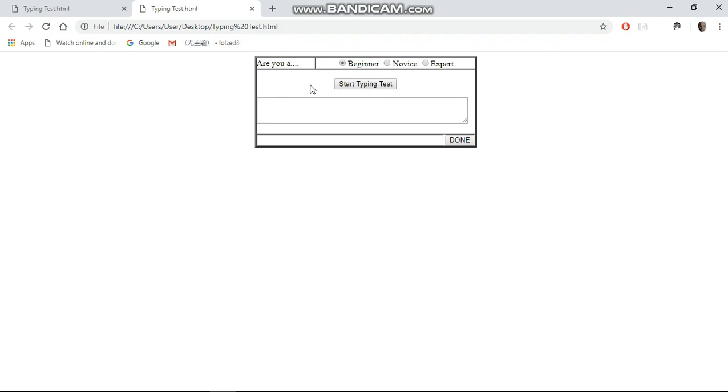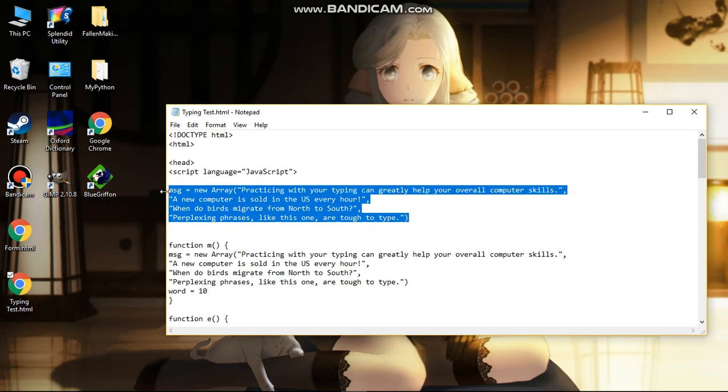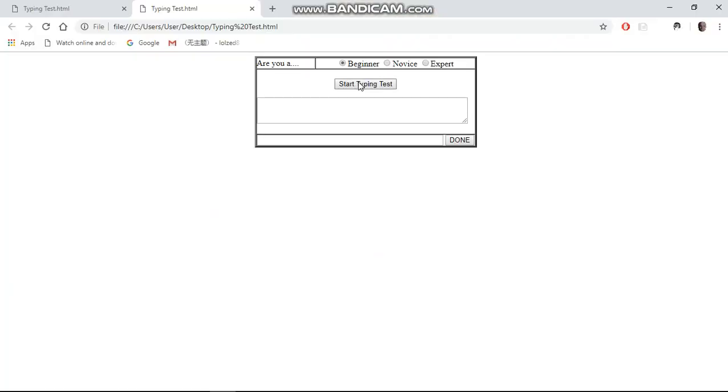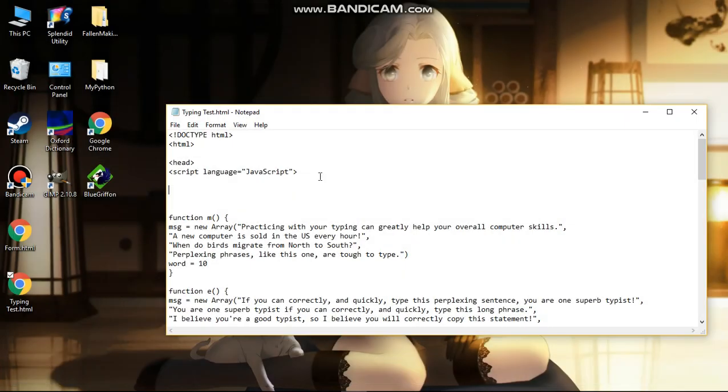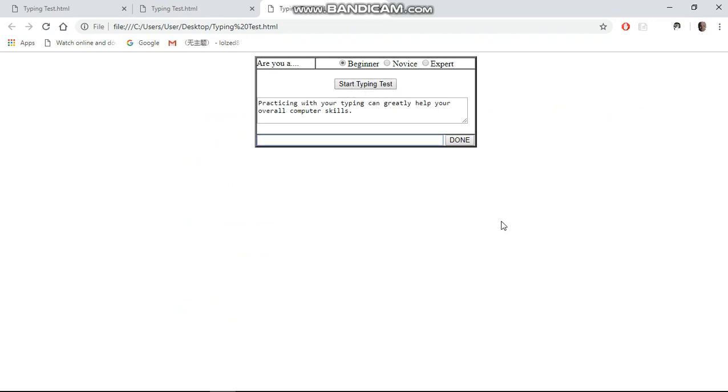The point is, what I'm going to show you is that when I click this, it will pop something up. Okay, but if I delete this, it won't pop anything up. See, which is why we need this to do the typing test. Without those lines of code, we will not be able to perform it.